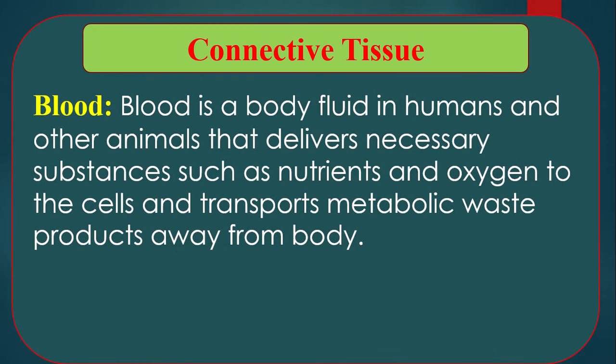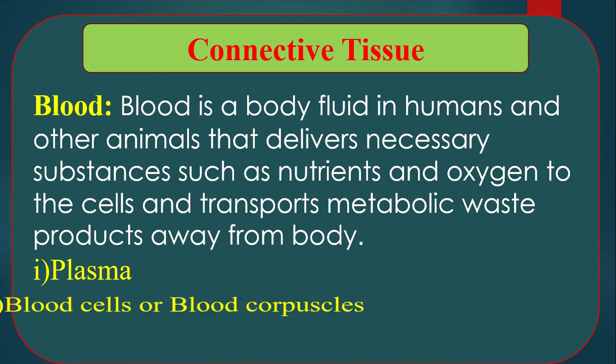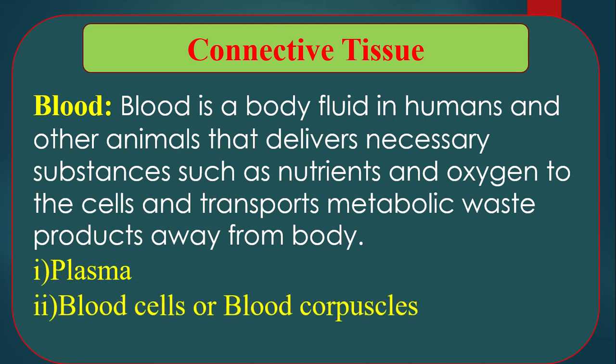Now blood. What is blood? Blood is a body fluid in humans and other animals that delivers necessary substances such as nutrients and oxygen to the cells and transports metabolic waste products away from the body. Or we may say easily that blood is a type of alkaline, slightly saline, red colored liquid connective tissue. Blood is mainly divided into two, number 1 plasma and number 2 blood cells or blood corpuscles.